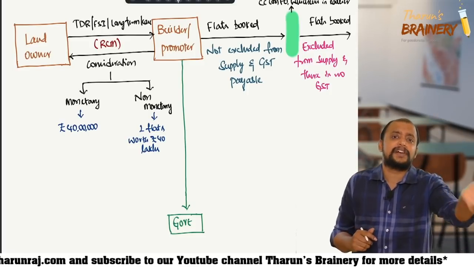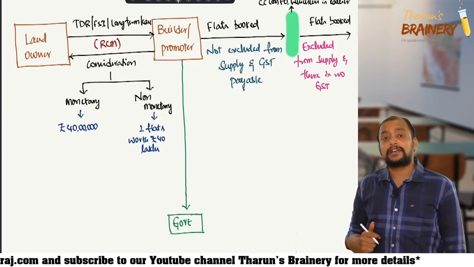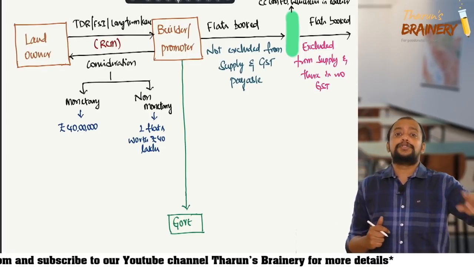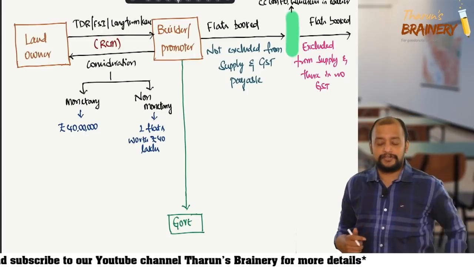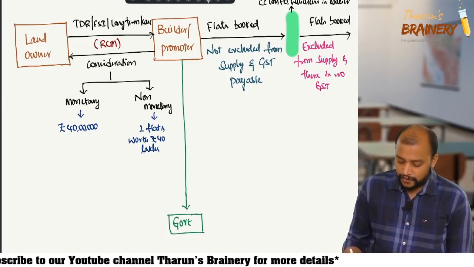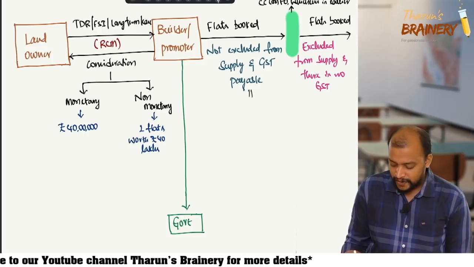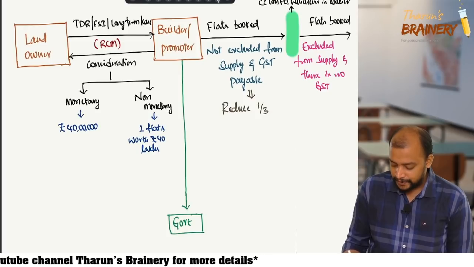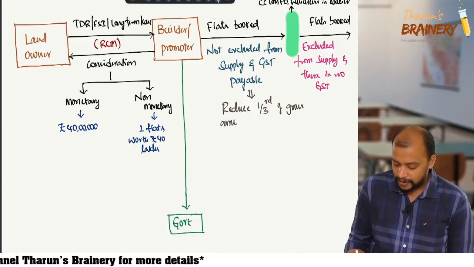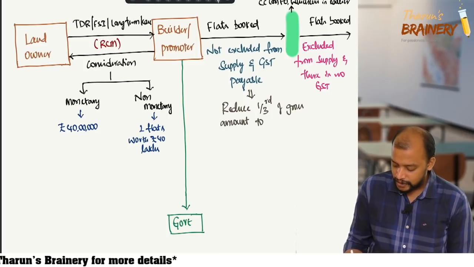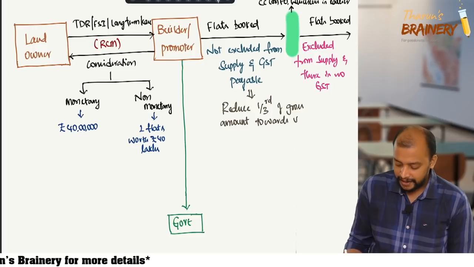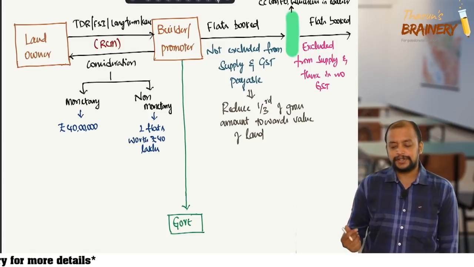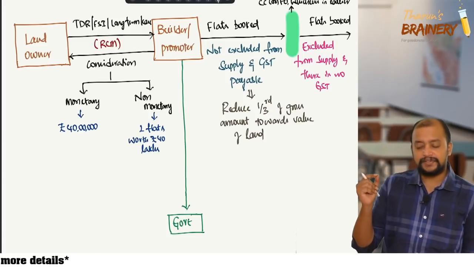When value of flat includes the value of land, we need to reduce 1/3 of gross amount towards the value of land. So reduce 1/3 of gross amount towards value of the land.